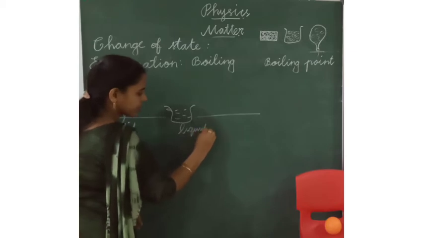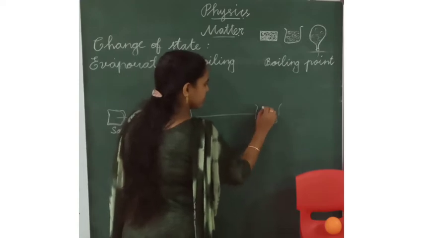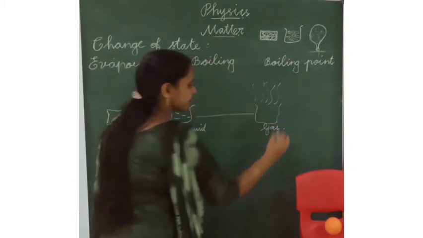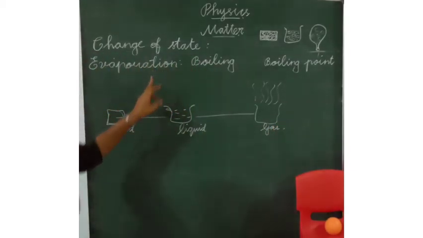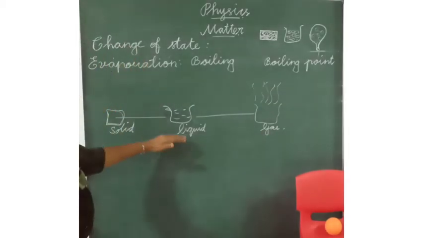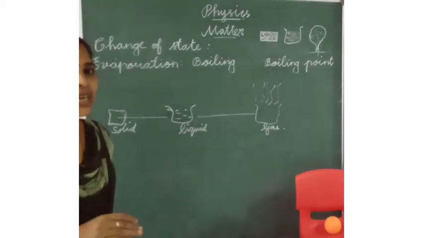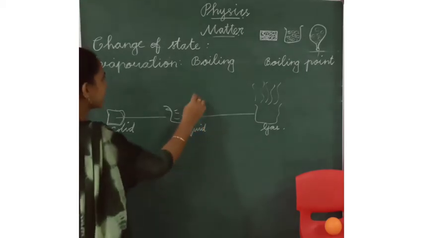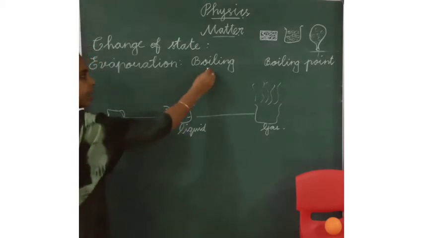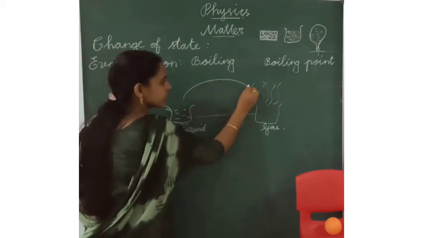Liquid. This is gas. Evaporation means liquid changes into gas. Evaporation means the process of liquid changing into gas by absorbing heat. In vaporization, there are two types, evaporation and boiling. Evaporation means liquid changes into gas.